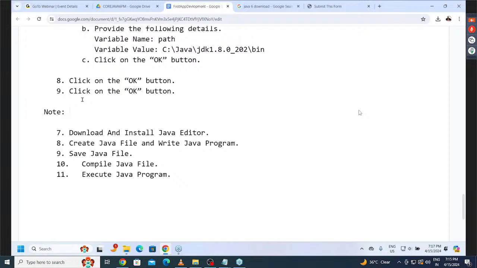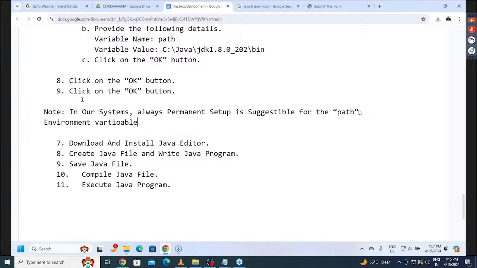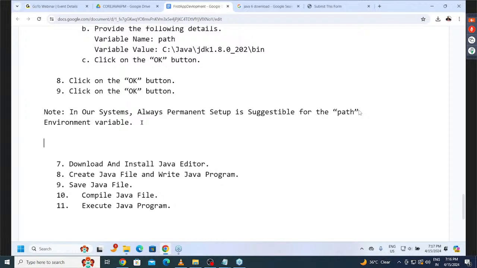Now a point here I'm telling: in our systems, always permanent setup is suggestible for the path environment variable. Understand my point here? Always which setup is suggestible here? Permanent setup is always suggestible for the path environment variable. This is mandatory that we have to follow. Anyway, that one also I set there clearly. That's okay, fine, completed.